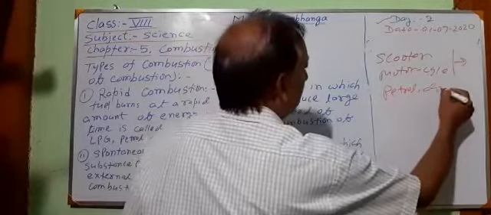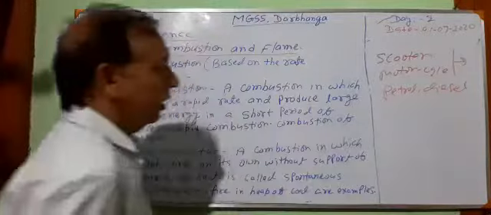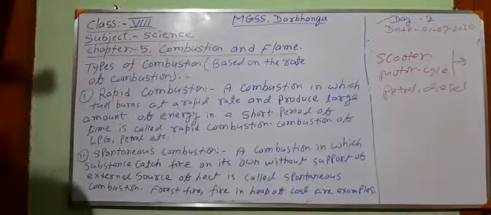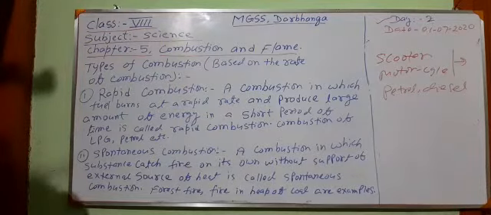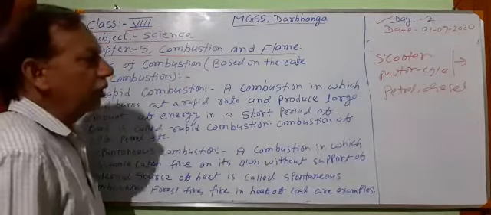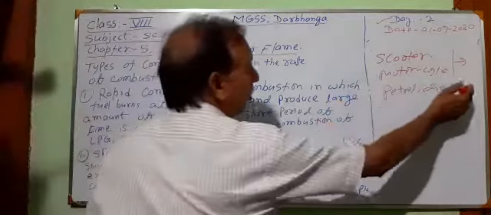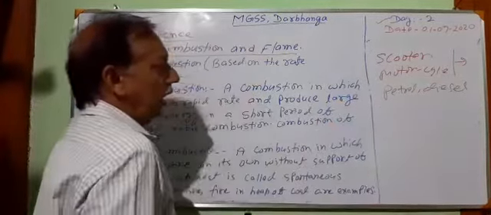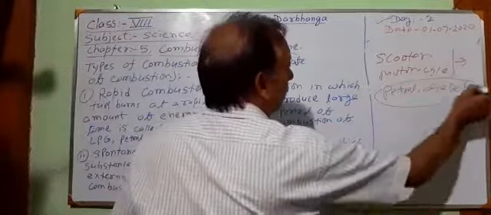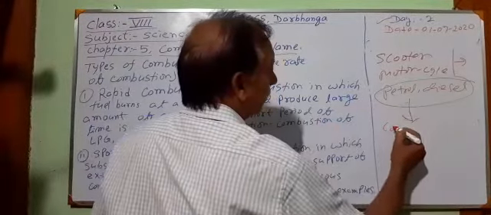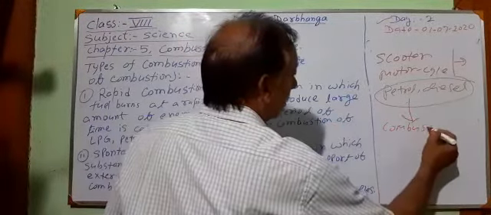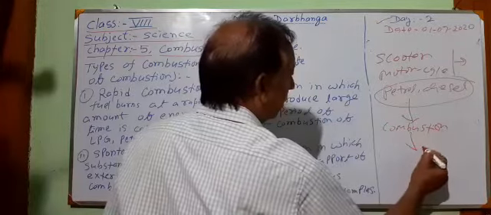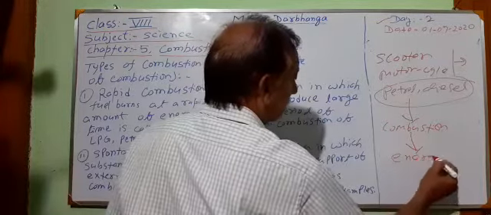In a bus, truck, ship, or railway engine, we give diesel, petrol, or kerosene oil as per requirement, different types of fuels. All these fuels undergo the process of combustion, and after combustion they release energy.